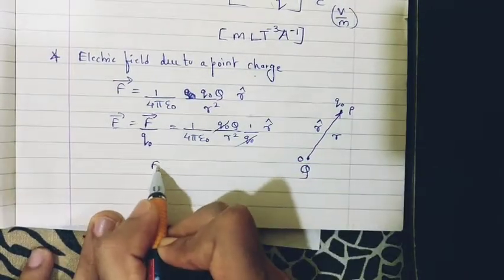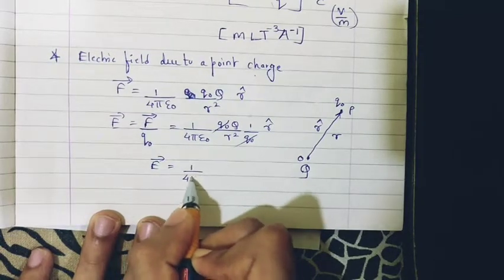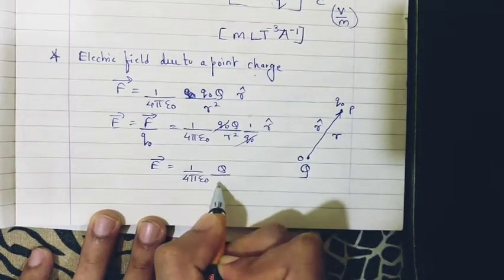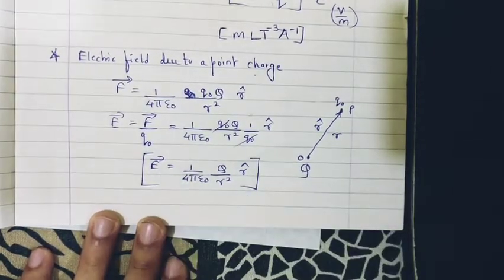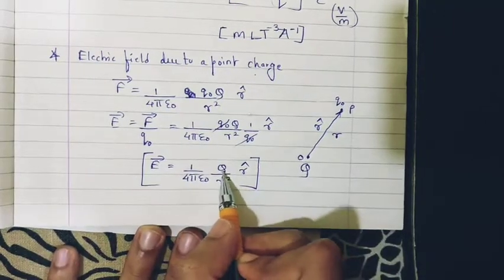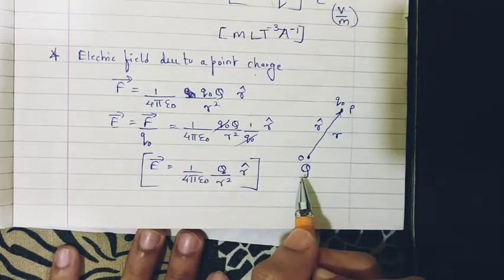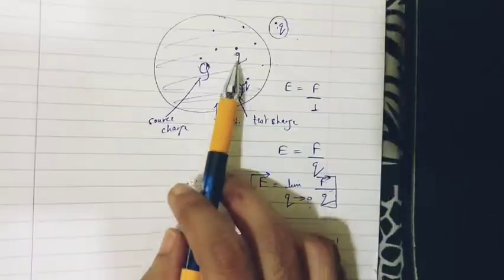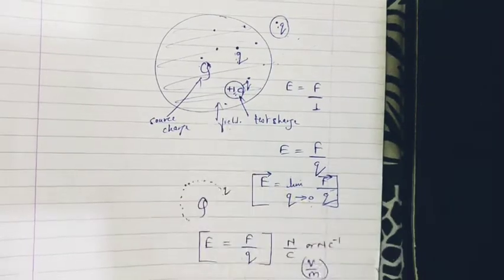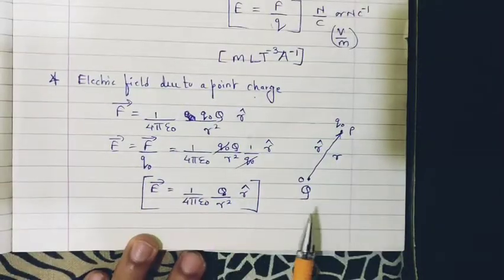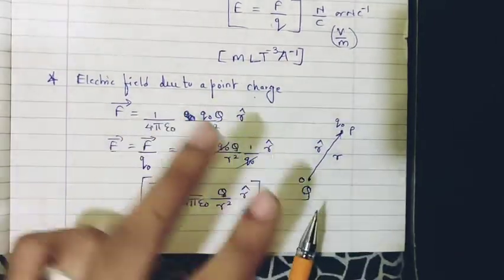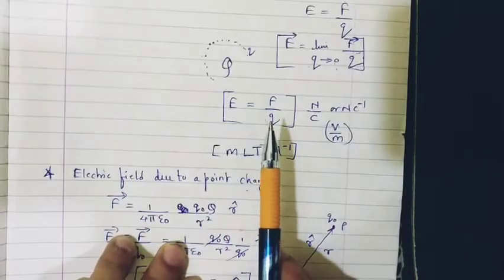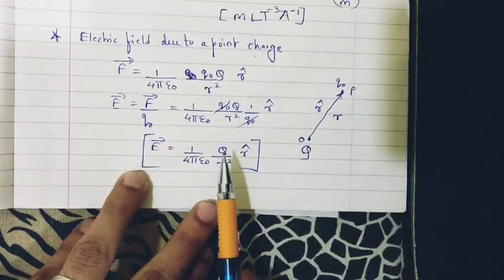So what is E coming to? E will come to 1 upon 4 pi epsilon naught, capital Q upon R square, into R cap. This is your formula for the electric field, where capital Q is nothing but your source charge. In the previous formula, Q was the test charge, the charge which you are bringing from outside. In this formula, capital Q is the original charge, the source charge, the one which is producing the electric field. So that is the difference.